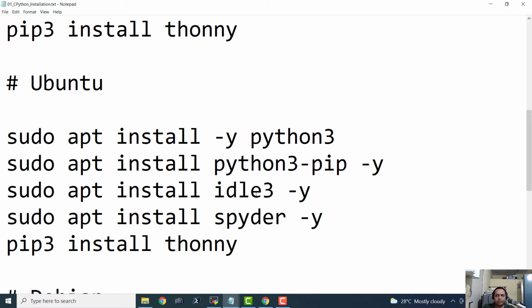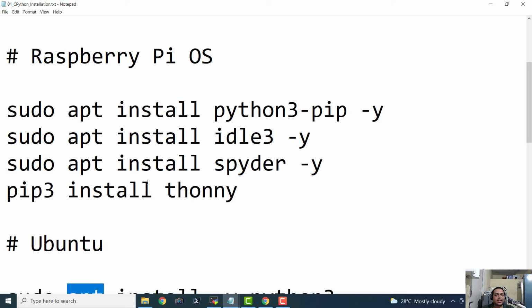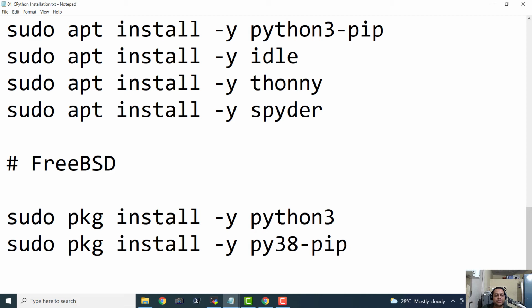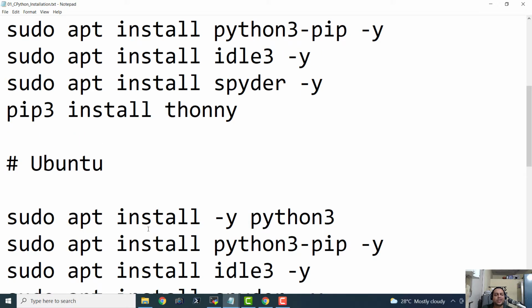Every distribution of Linux will have its own package manager. For Debian and its derivatives like Ubuntu and Raspberry Pi OS, the package manager is apt. For FreeBSD, the package manager is pkg. So you can use the package manager of your operating system and install Python and related tools with ease.